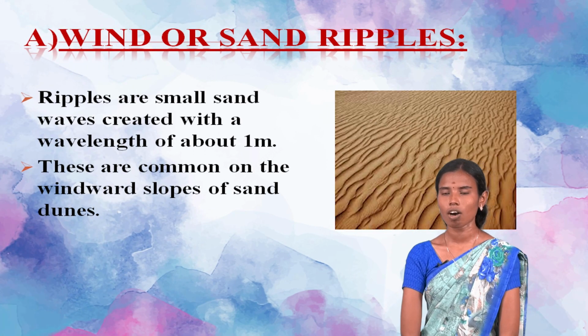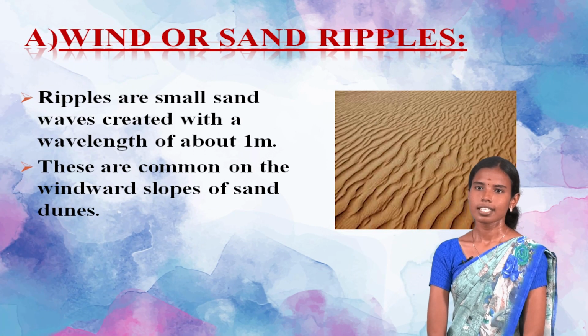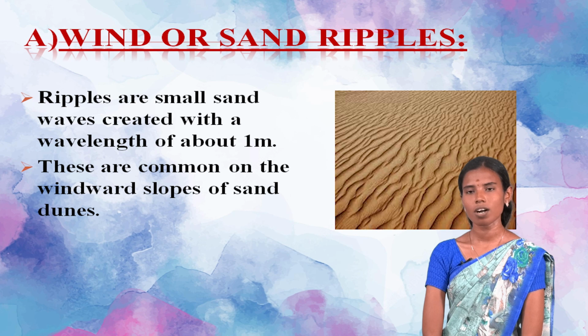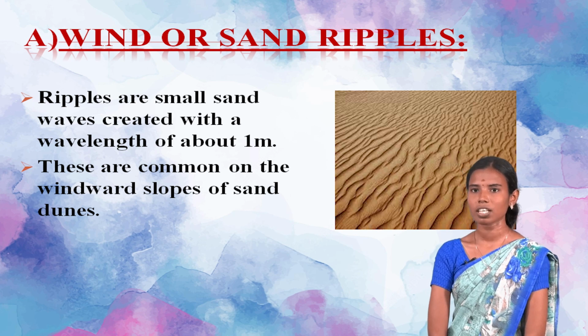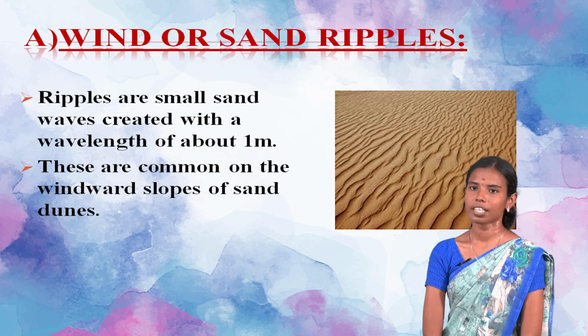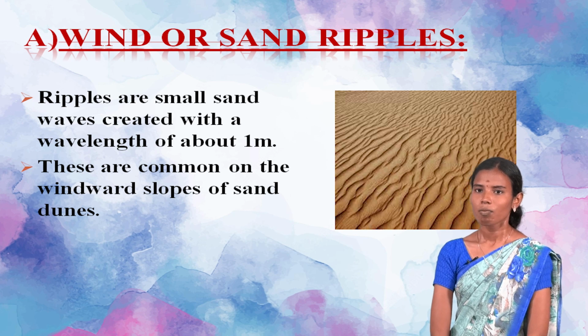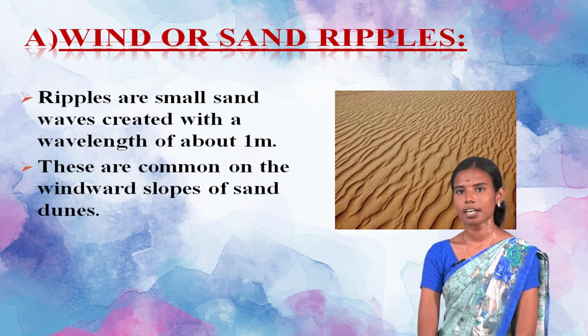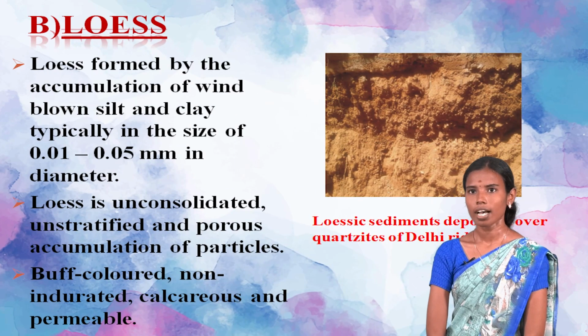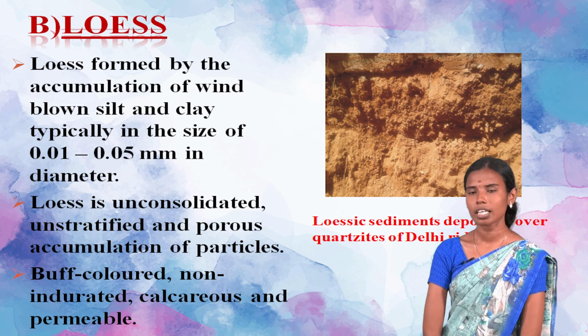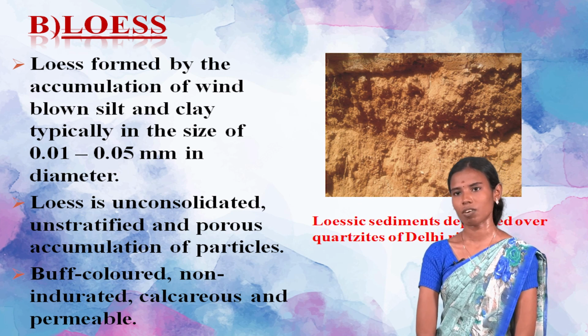First one is wind or sand ripples. Sand ripples are small sand waves with a wavelength of about 1 meter, and these are common on the windward slopes of sand dunes. Next one is the loess. Loess is an important wind depositional feature.